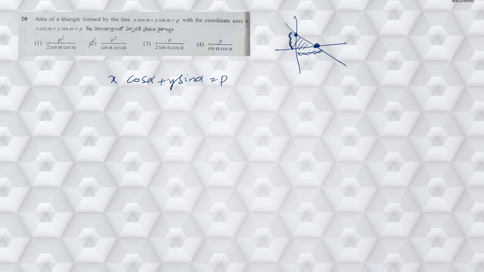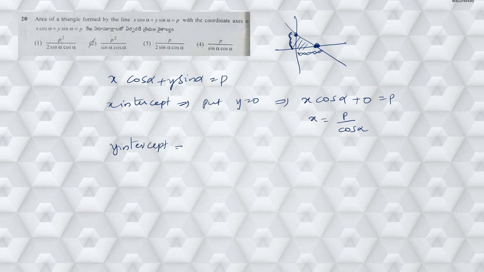Now to find the x intercept, put y equal to 0. Then we have x cos alpha plus 0 is equal to p. From this, x is equal to p by cos alpha. So this is nothing but the x intercept. The same way, to obtain the y intercept, put x equal to 0. From this we get y sin alpha is equal to p. So y is equal to p by sin alpha.